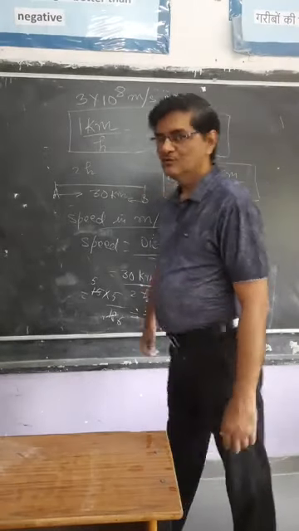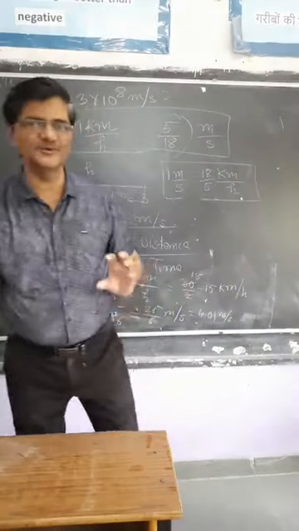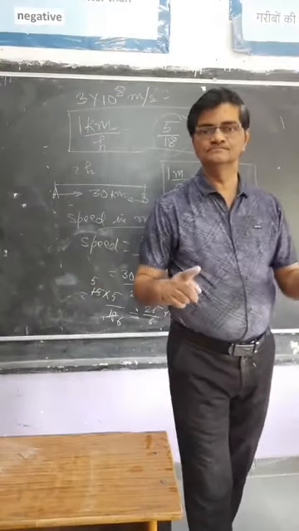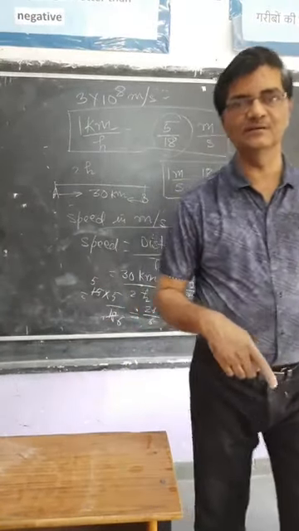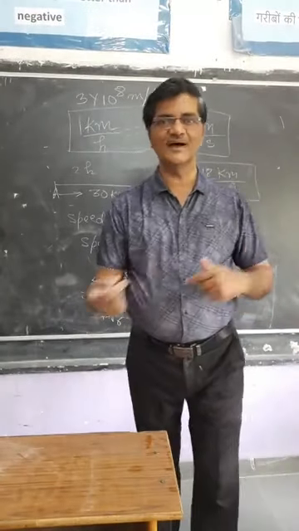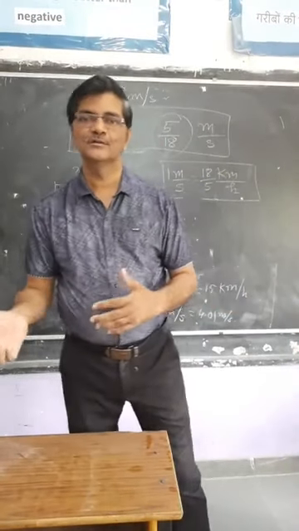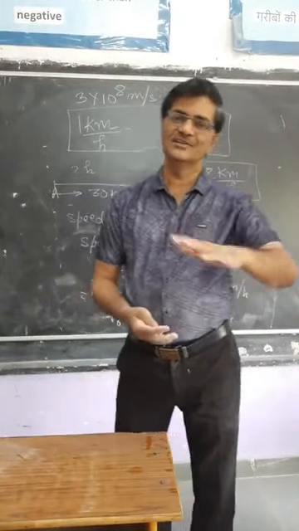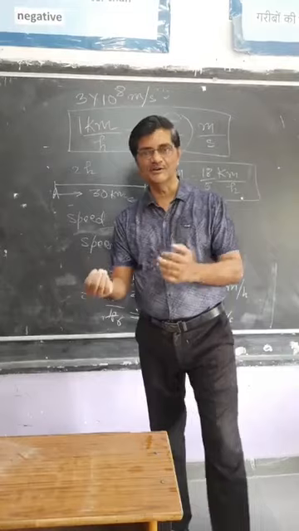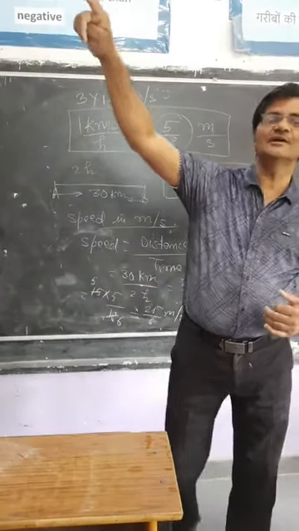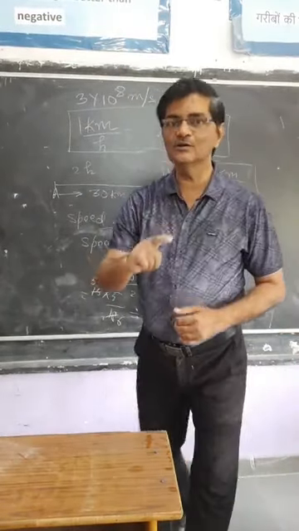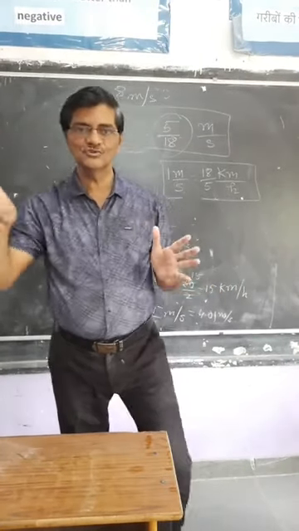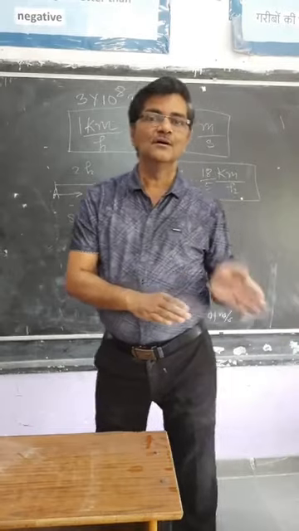Okay, so in this way we can solve the numerical problems based on speed, velocity, and you can convert kilometer per hour into meter per second. So we studied about these facts, different systems of unit, then how we can compare uniform speed and non-uniform speed, then the graph for uniform speed that we got as a straight line, and the graph for non-uniform speed that may have any shape, any curve.